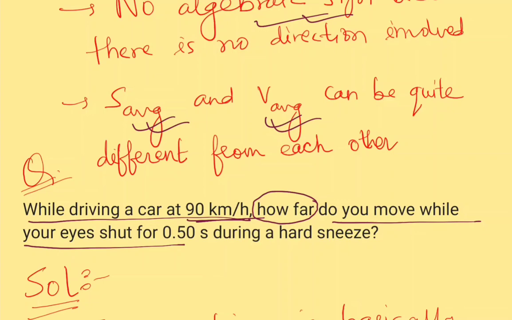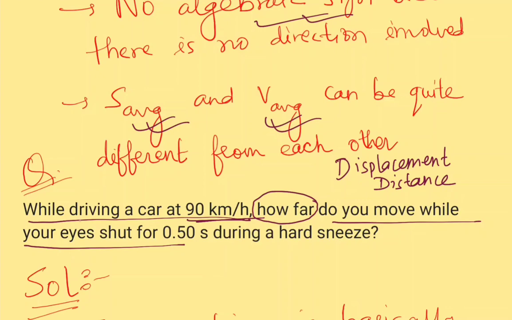There are two parameters which tell us how far: displacement and distance. We have just seen that they can be different from each other. Let us find out which quantity is the relevant quantity here.